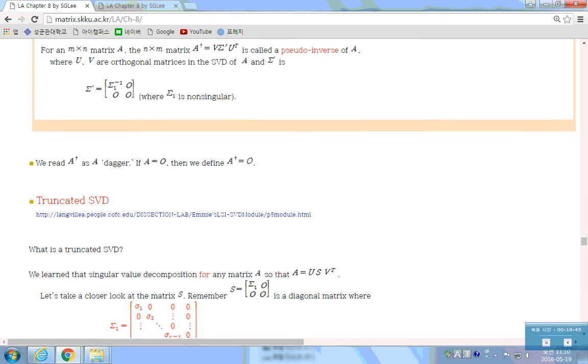We read A dagger as A dagger. If A is a zero matrix, then A dagger is also a zero matrix; we define it that way. The size is different: if this is n by n, this is n by m. Okay?